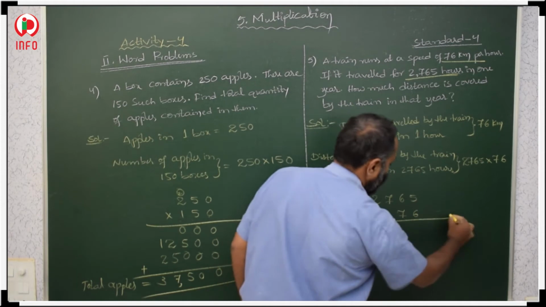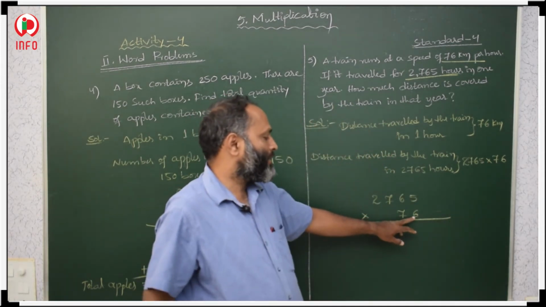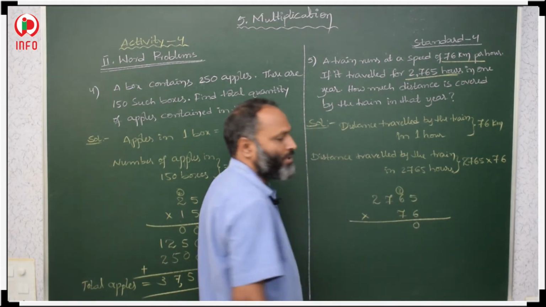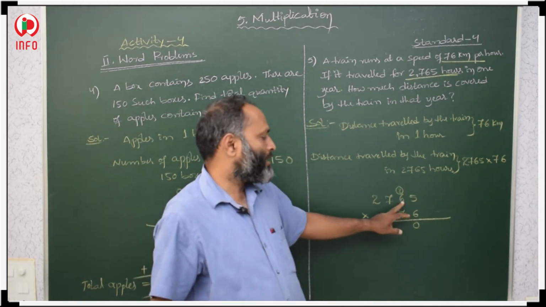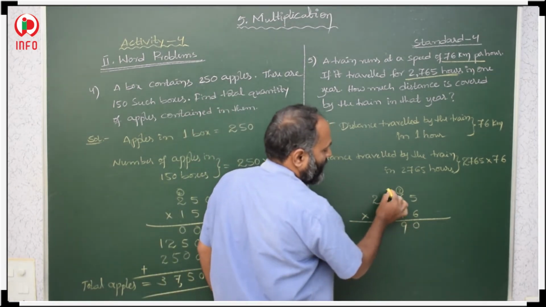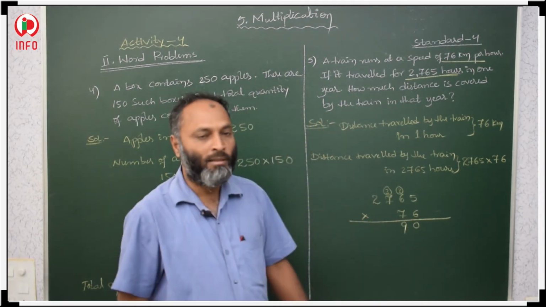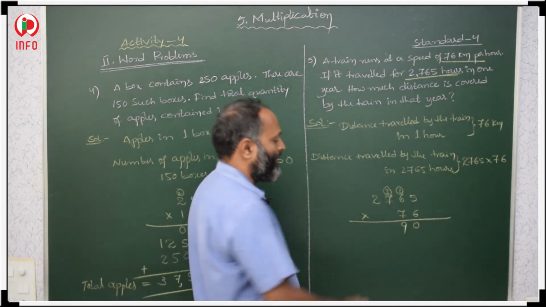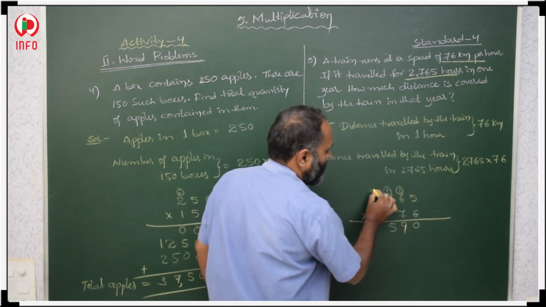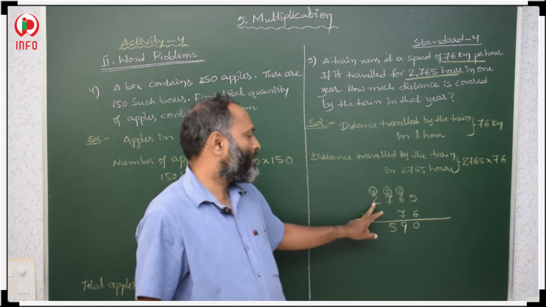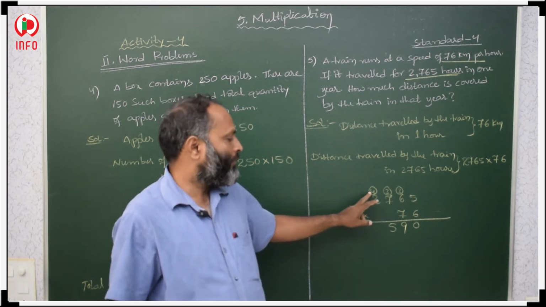Now first you multiply with 6. 6 5s are 30 and 3 carry over on tens place. 6 6s are 36, 37, 38, 39. 9 is in tens place, 3 carry over on hundreds place. 6 7s are 42, 43, 44, 45. 5 is in hundreds place and 4 carry over on thousands place. 6 2s are 12, 13, 14, 15, 16.